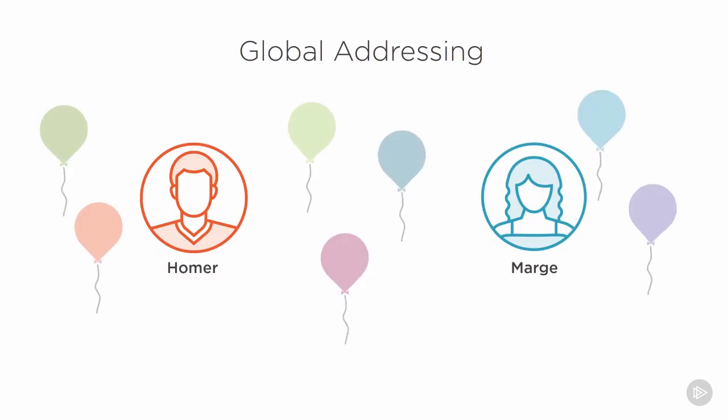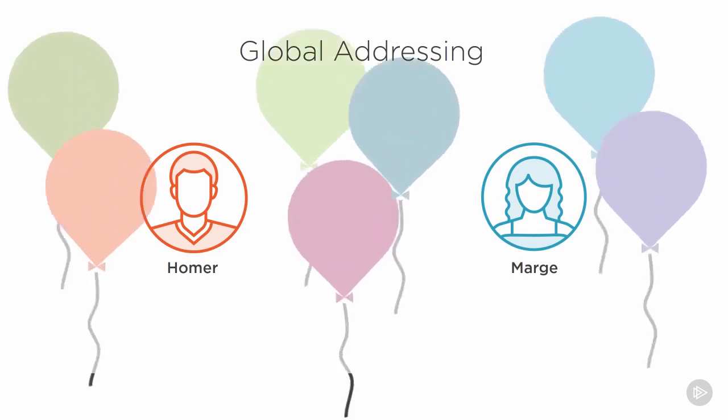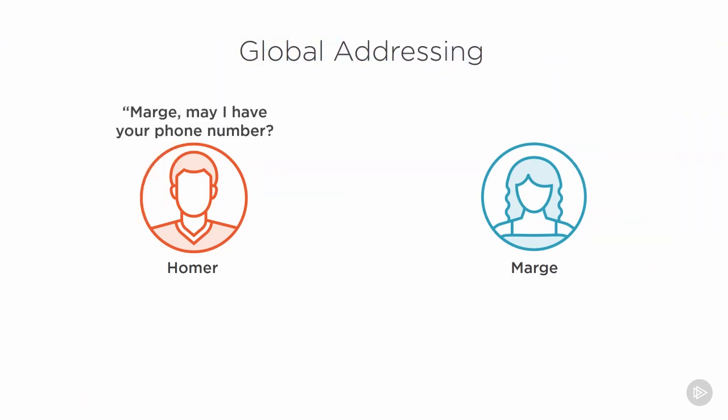So the party's wrapping up. Homer and Marge had a great time. They chatted all night. Party ends. Homer says to Marge, "Marge, may I please have your phone number?" And Marge says, "Oh, yes, Homer, here you go." And now Marge gives Homer her phone number.